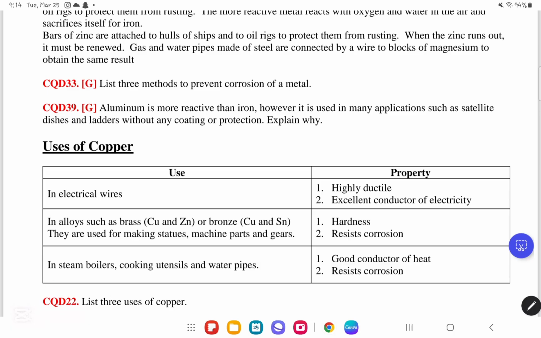Here it says, aluminum is more reactive than iron. However, it's used in many applications such as satellite dishes and ladders without any coating or protection. Explain why. Here we had to discuss aluminum by itself. Why? Because since aluminum is more reactive than iron, it will react with oxygen directly to produce aluminum oxide that coats the metal. So aluminum